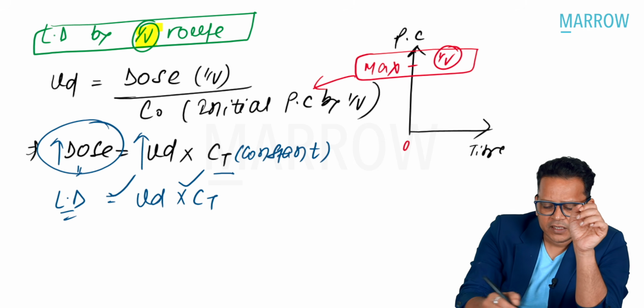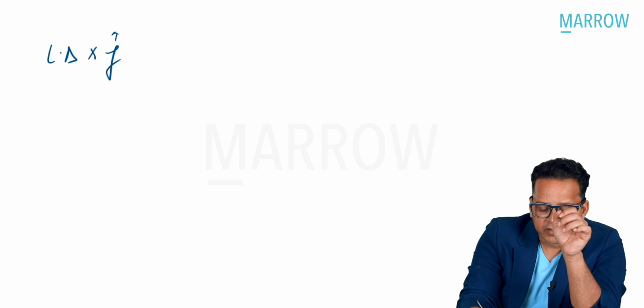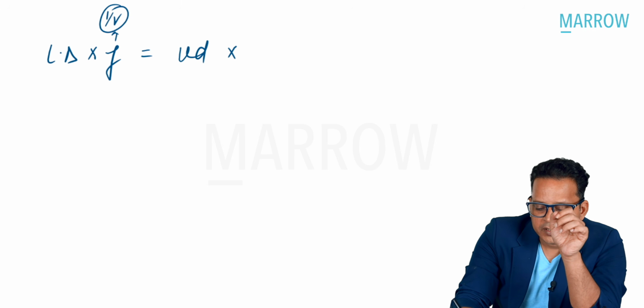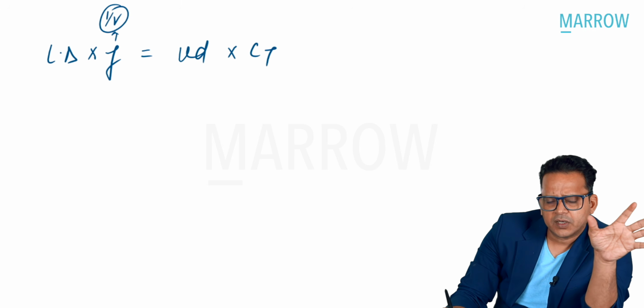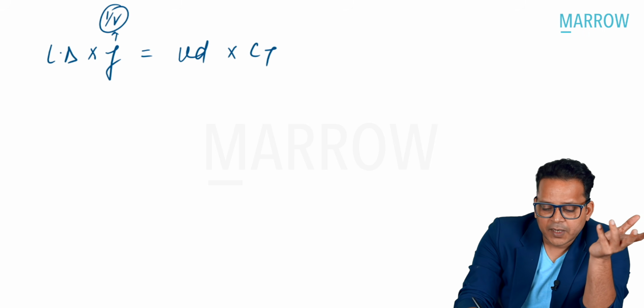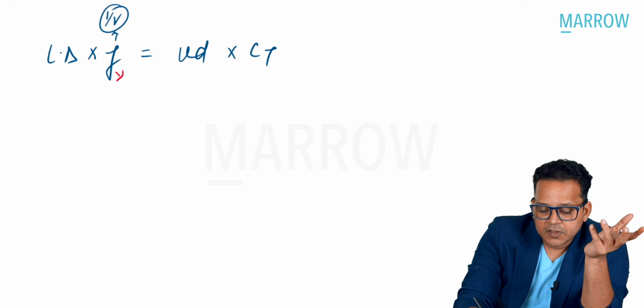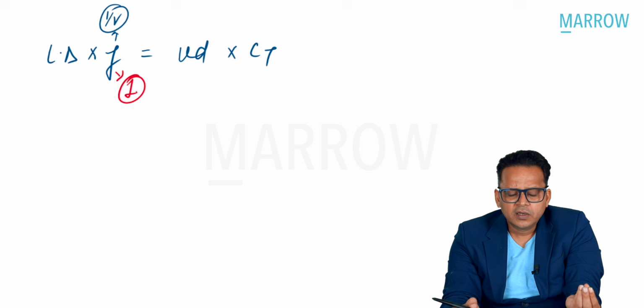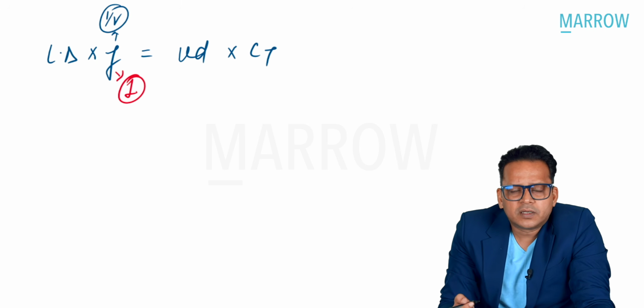So I can write this formula like this: loading dose into F, bioavailability by IV route, is equal to volume of distribution into CT. Here, F does not matter because by IV route, F is equal to 1. So whether you multiply by 1 or not, it does not matter.